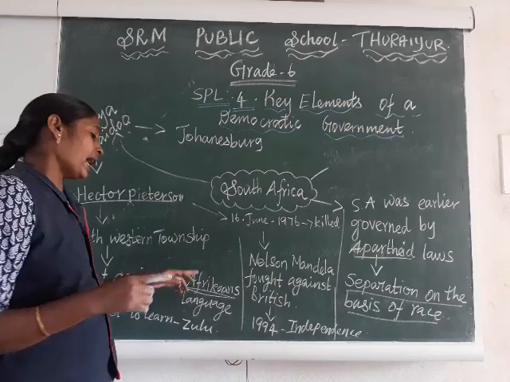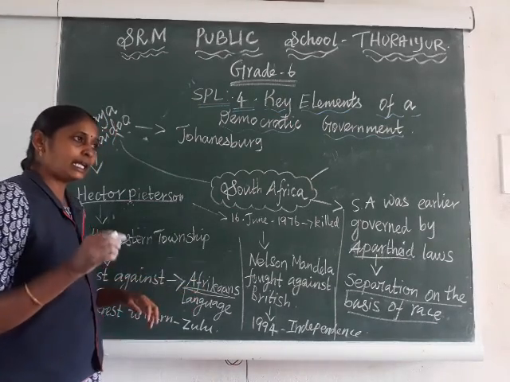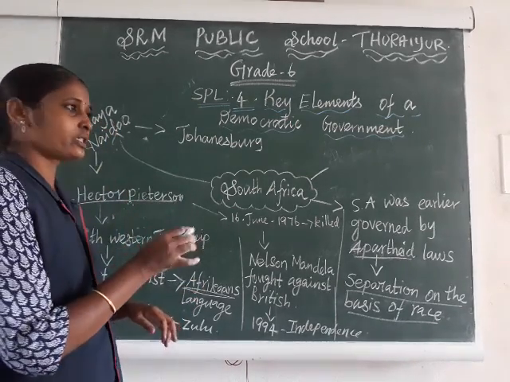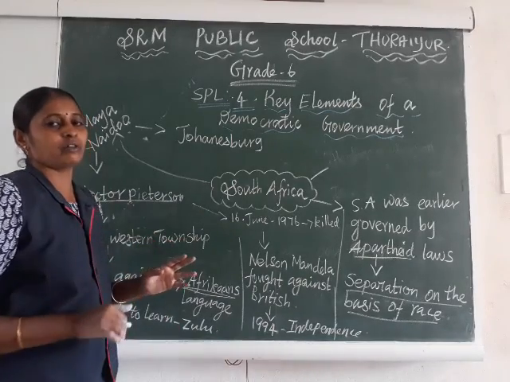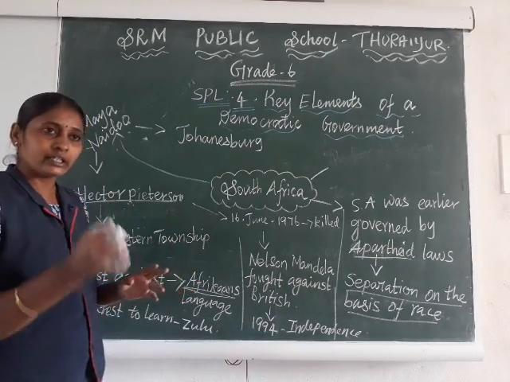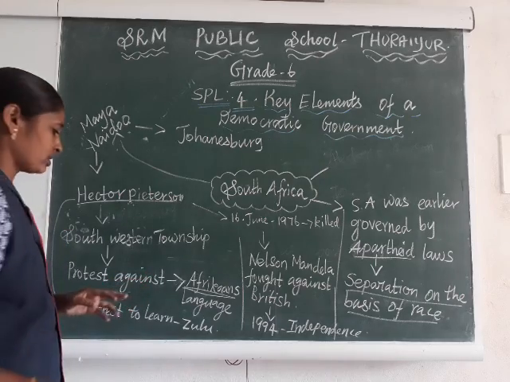Only the white people's language was called Afrikaans. So that language was forced on the native people of Africa. So they were denied studying their own language.